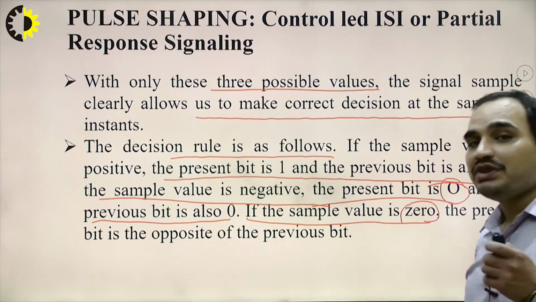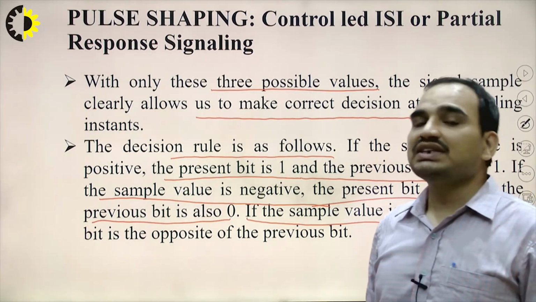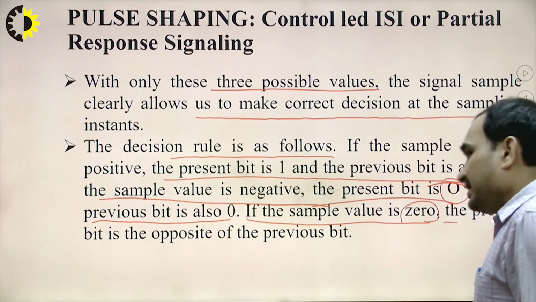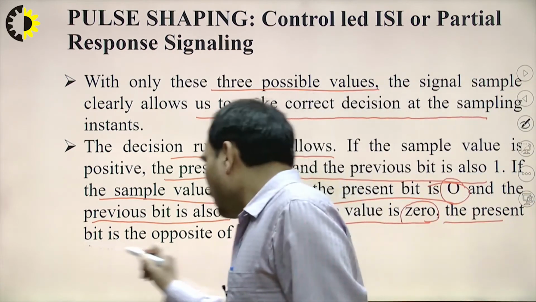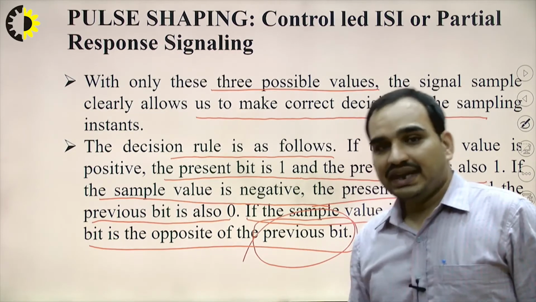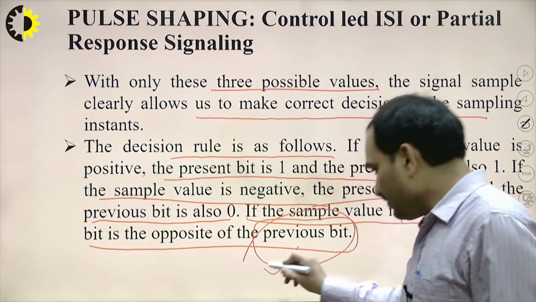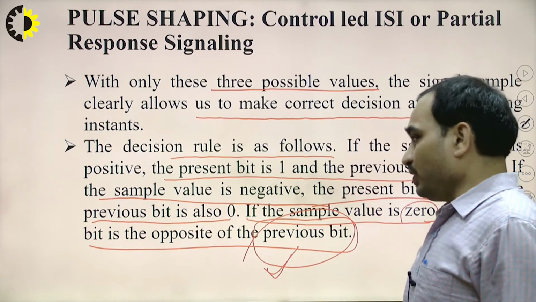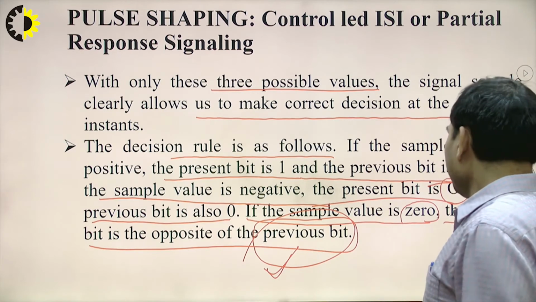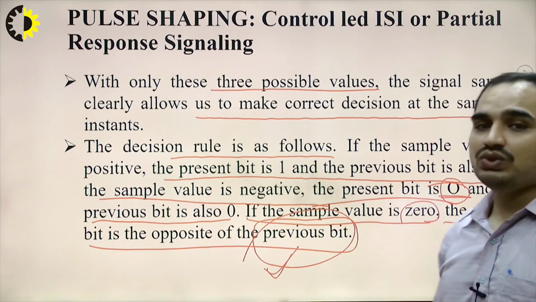This means the previous bit and the current bit have opposite polarity, so the present bit is opposite of the previous bit. This case is very important to understand, because we have to flip the bit when the output is equal to 0.